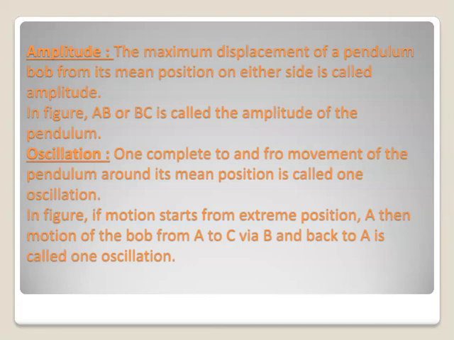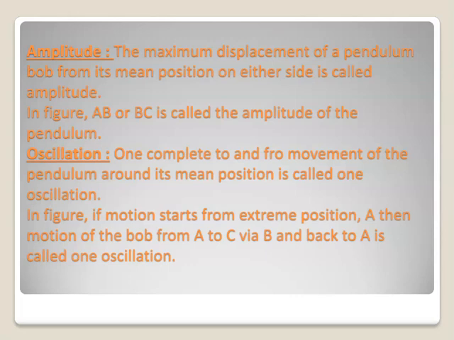Now, when is one oscillation said to be completed? In the figure, if the metallic bob starts to move from extreme position A and then moves to the second extreme position C through B and again comes back to the extreme position A, then one oscillation is said to be completed.